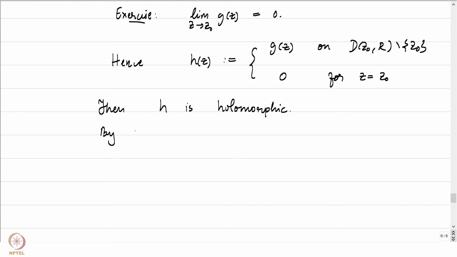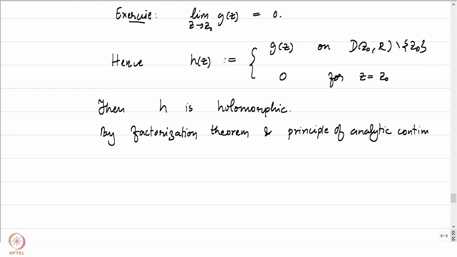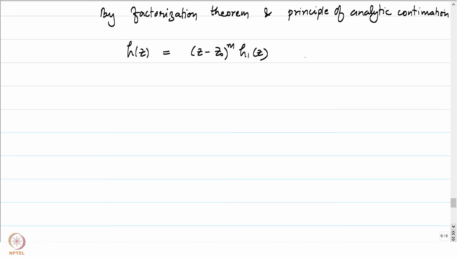So, by the factorization theorem and the principle of analytic continuation, this we have done many times, this particular technique that we are going to implement, both tell us that h of z is equal to (z minus z0) to the power m times h1 of z, where h1 of z0 does not vanish.